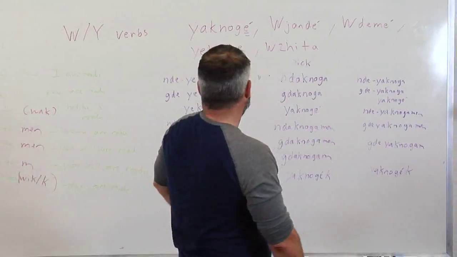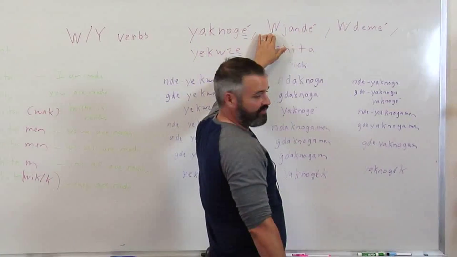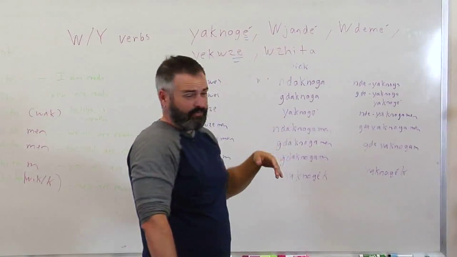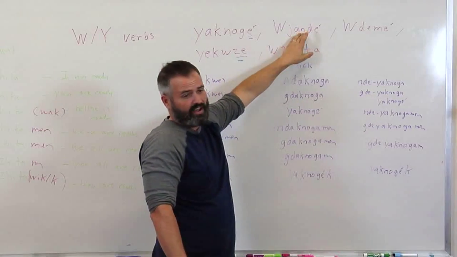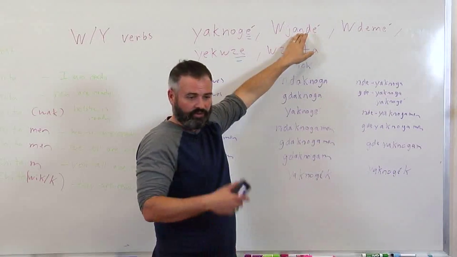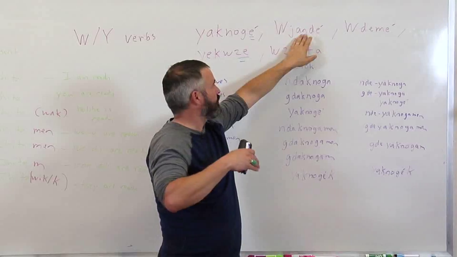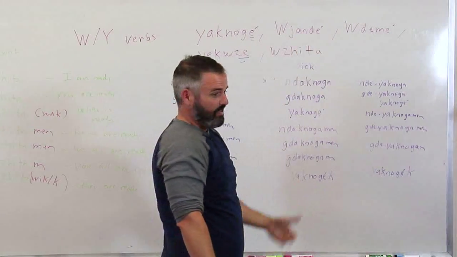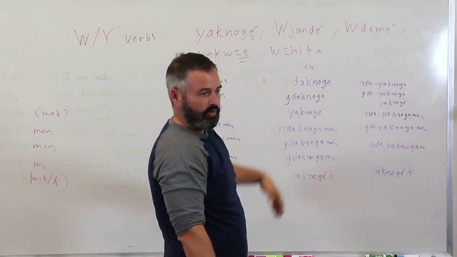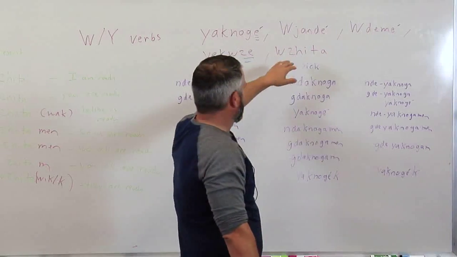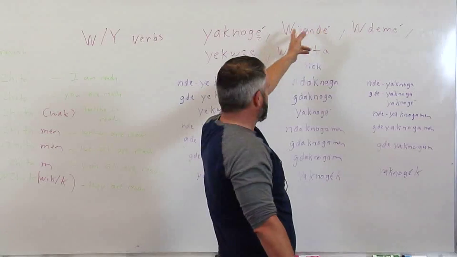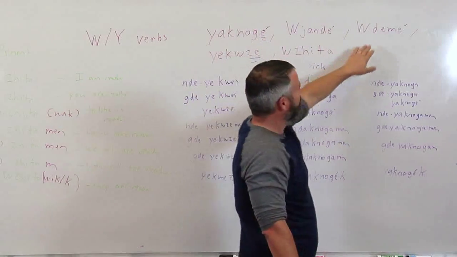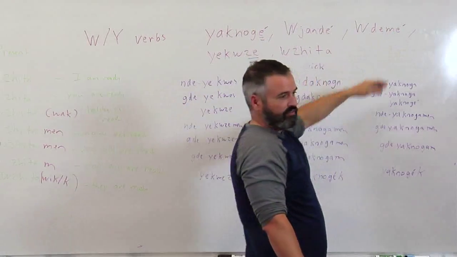Wudime, the verb to smoke. Wajande, the verb to cook. For years, I didn't know that the verb wajanda was also wajande, or jande in the he or she form, so it was an AE alteration. I actually thought it was wajanda the whole way down for years, before I realized that it was those AE alterations, like yaknoge, wadum, the verb to smoke.